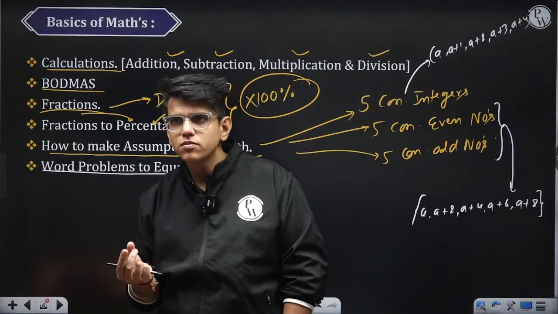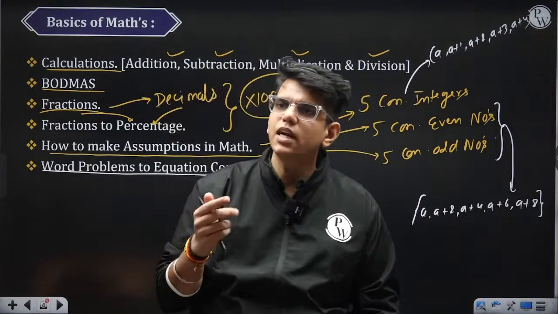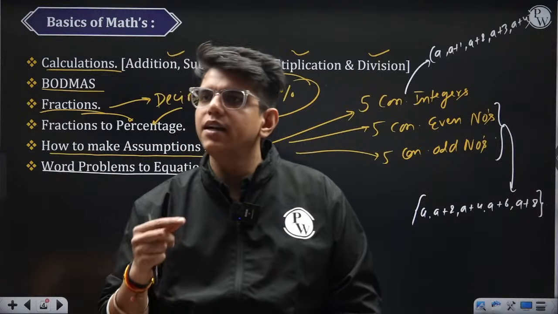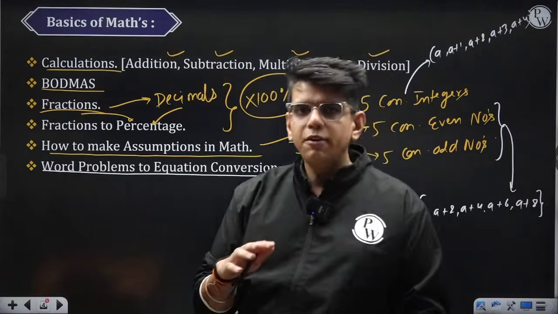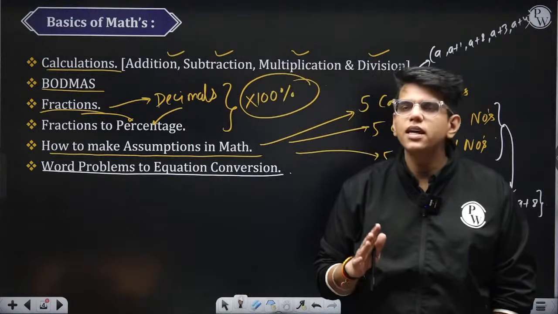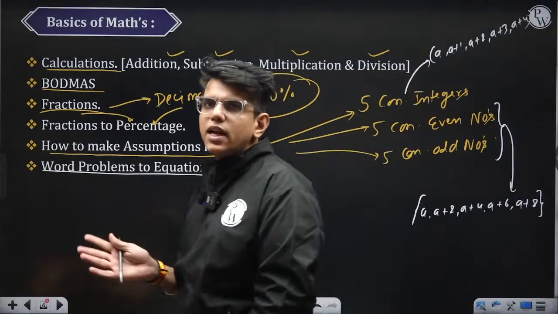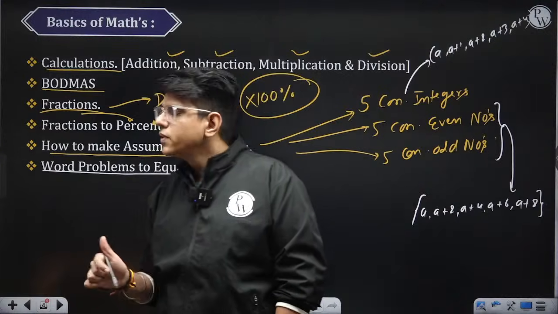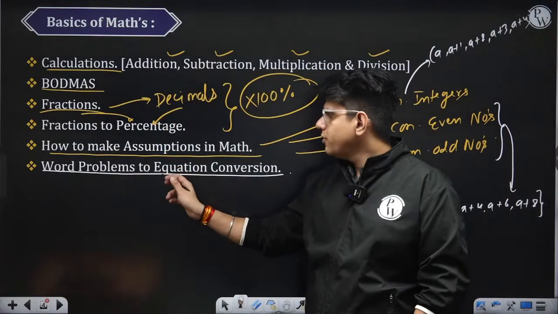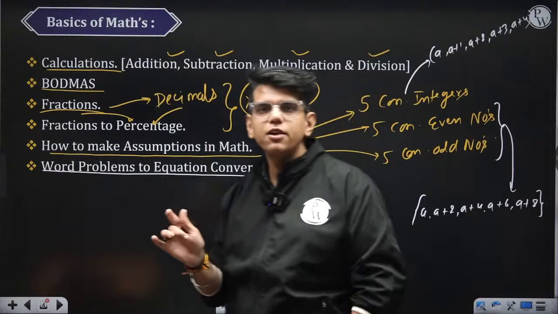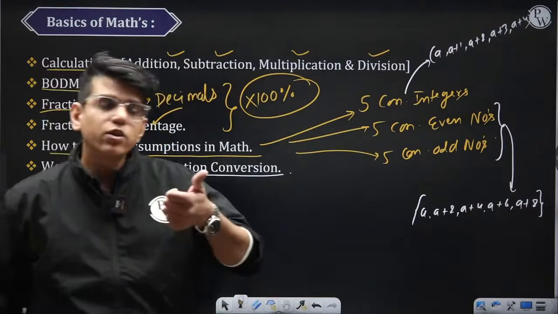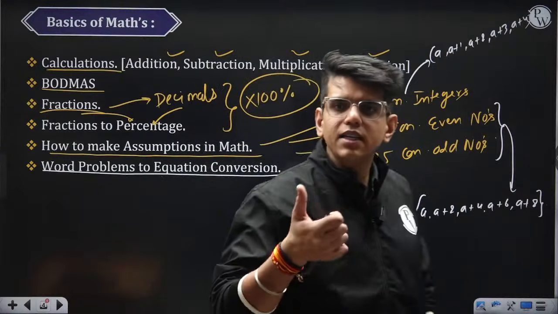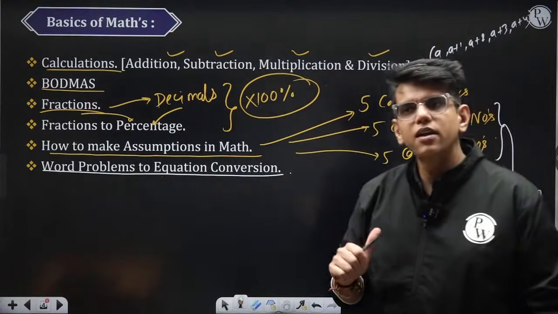Okay? What is the order of BODMAS? We start with brackets, then orders, then division, then multiplication, then addition, then subtraction. If there is only addition and subtraction, then we can treat both of those at same priority, right? So here we discussed equations. Today we will start with squares and cubes, how to calculate squares quickly and how to calculate the cubes of all the numbers up to 99 very quickly, right?